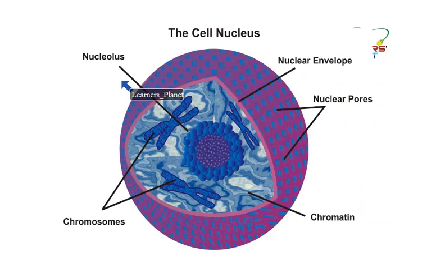So this is the typical structure of the cell nucleus in a eukaryotic cell. The outer boundary that you can see here is known as the nuclear envelope, or it is also known as the nuclear membrane. Now here you can see that there are two membranes. If we cut it transversely, or we observe the cross section of this particular nucleus, you will find that this boundary actually has two layers. You can see this is the outer layer and this is the inner layer. So there are two layers present in this particular membrane.